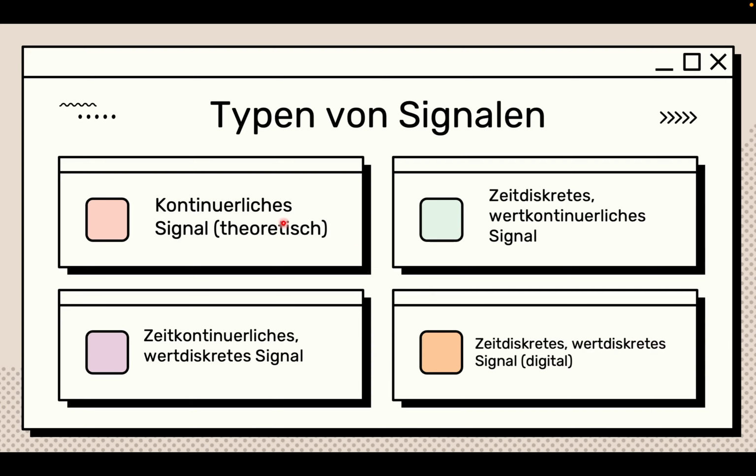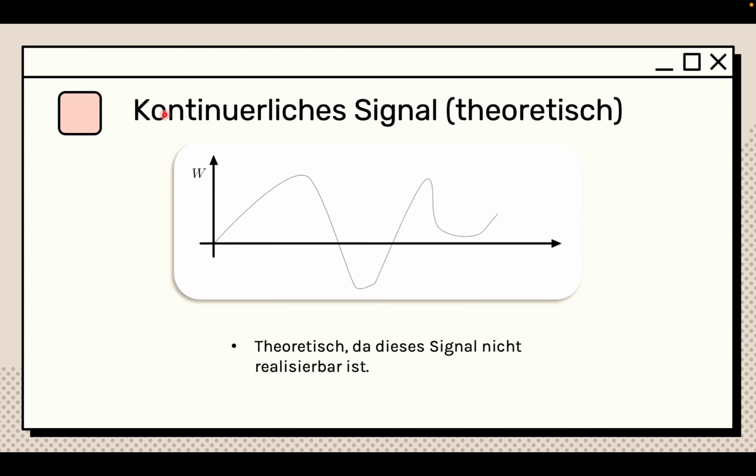These are the signals, so we're gonna go one by one. Let's continue with this one, the kontinuierliche Signal. This is theoretical, as we cannot really create a signal out of this. By meaning, a signal is something that changes. So for example, let's say we have a sign that something is on.